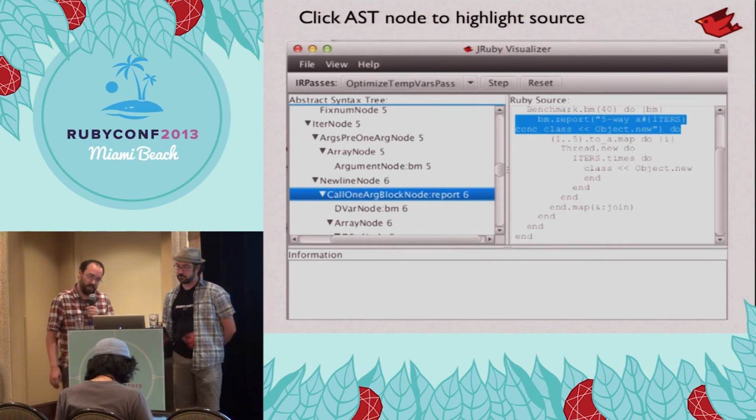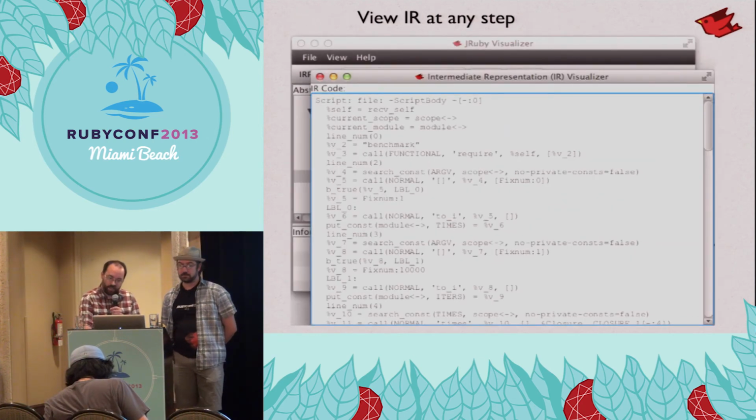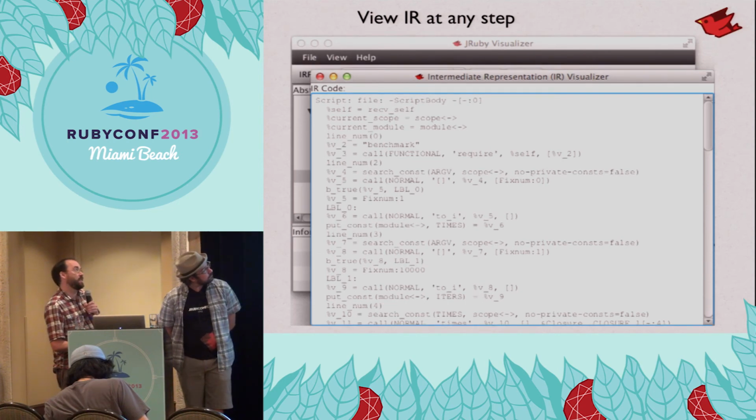Okay, so here's just a couple of screenshots. If you click on the AST on the left, it'll scroll to wherever on the right and show you what code that is. So there's a little bit of traceability introduced. At any point, I don't expect you to read that, but it's more IR output. Oh, actually, that's bigger than I thought.